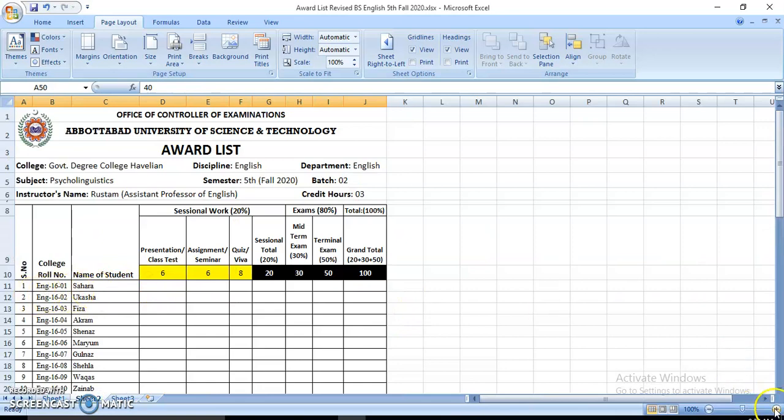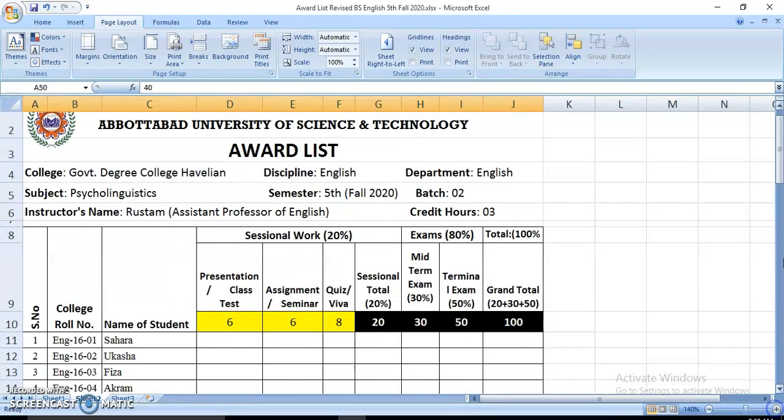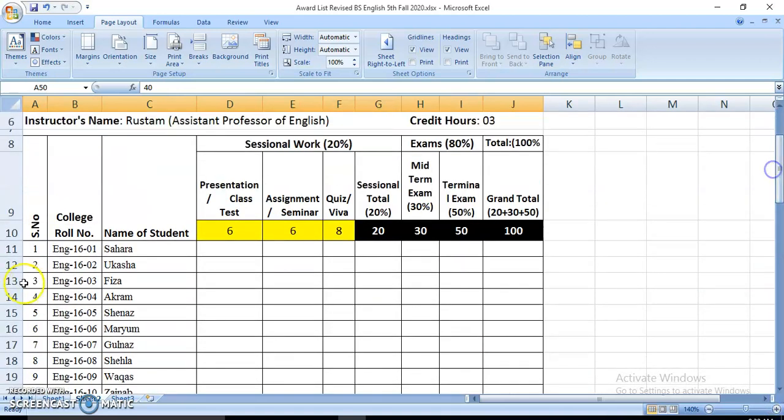This is the name of a student. Let me magnify for you. Here is a student, English 16-01 Sahara. Now we want to see how many marks she got in presentation and class test combined. So we are going to click here. Now just put an equal sign like this. You can see at the taskbar at the bottom of the screen that it is sheet 2, which is right now in front of you. After putting the equal sign here, just click on sheet number 1.